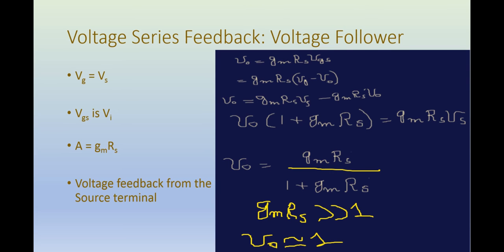So here we have a more direct derivation. Again the starting equation is the same: V0 is equal to GmRs into VGS. Then we put Vg equal to Vs, and the voltage at the source terminal is equal to V0. So VGS is equal to Vs minus V0, which is also equal to Vi.